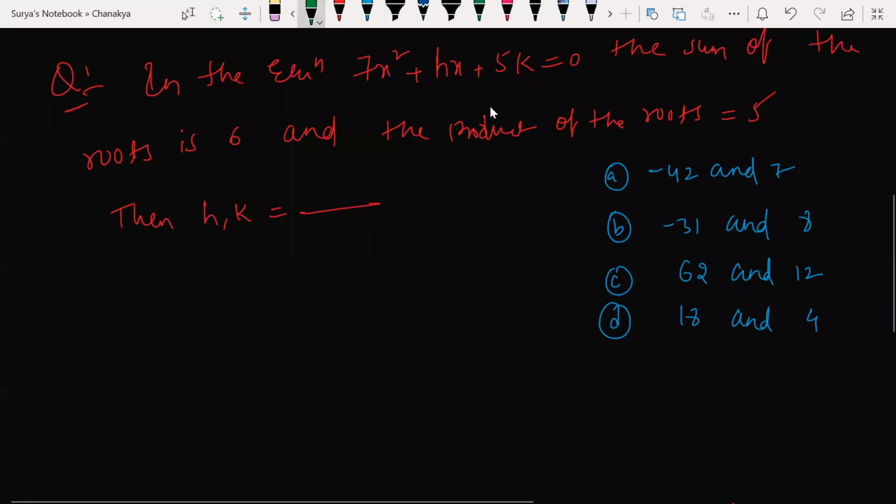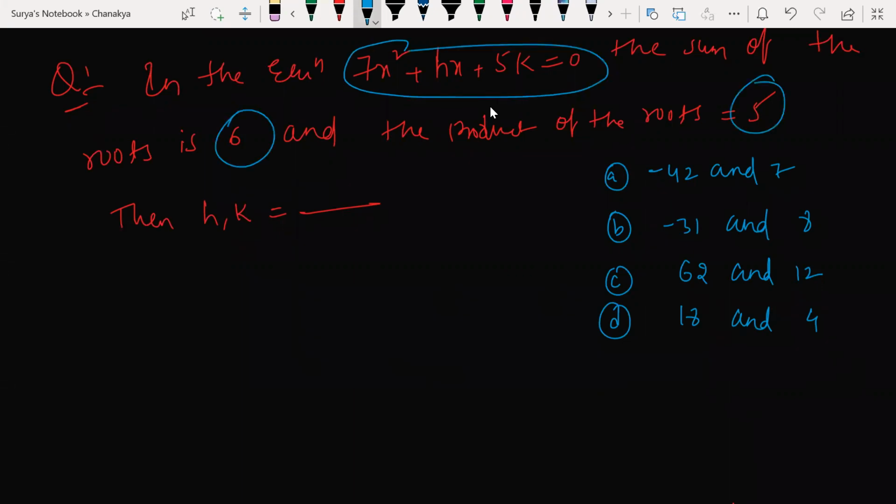Look at this. What has he given here? Alpha plus beta. This is a quadratic equation given to you. The sum of the roots is 6 and the product of the roots is 5. Then what is h comma k? Let's do this. Given is 7x square plus hx plus 5k is equal to 0. What is the sum of the roots? Let's say alpha comma beta are my roots. Alpha plus beta is what?